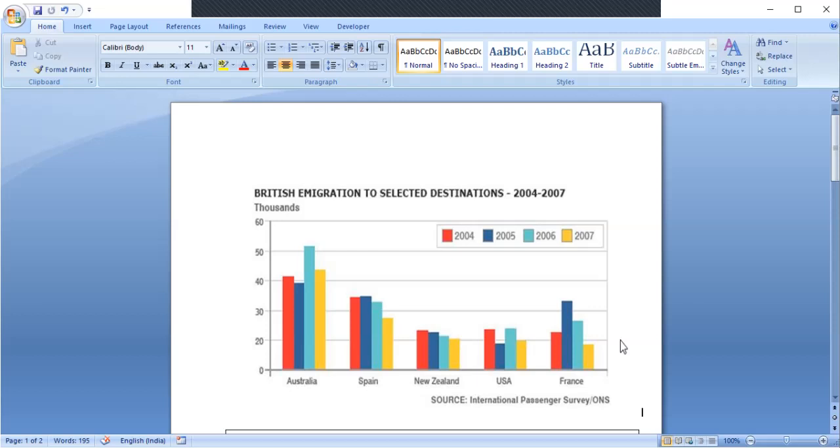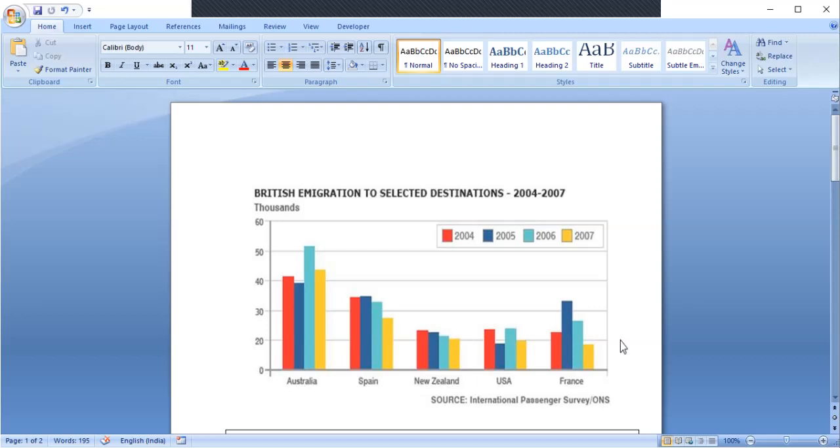And the rest of the countries are much below Australia. Though Spain and France do show some numbers which can be almost half of, or maybe more than half of Australia. New Zealand, on the contrary, has always seen a downfall.